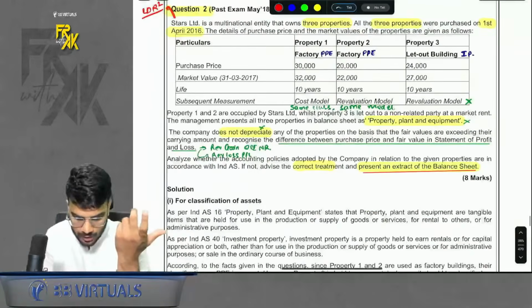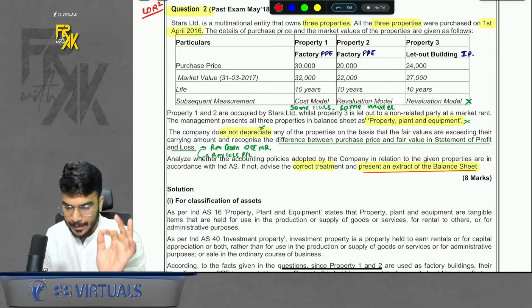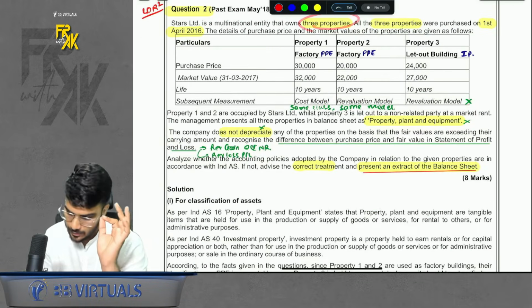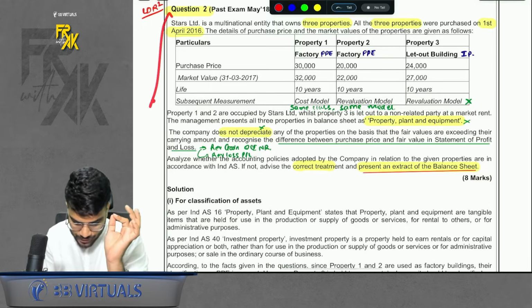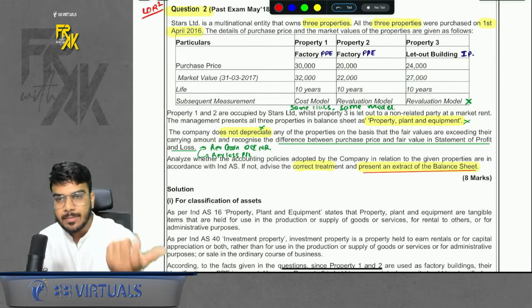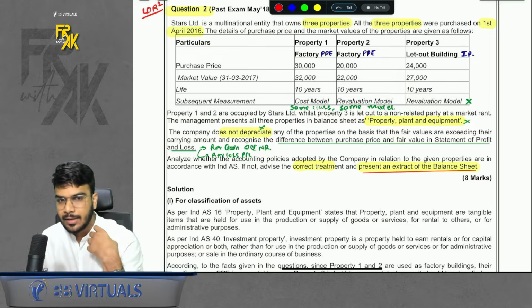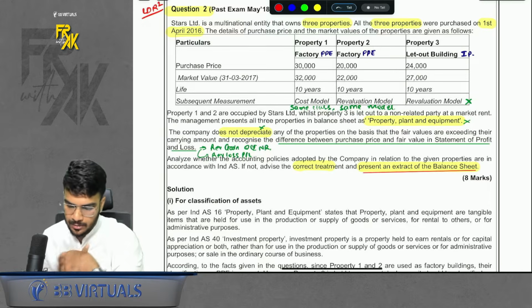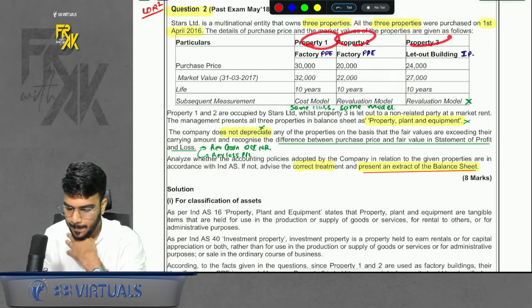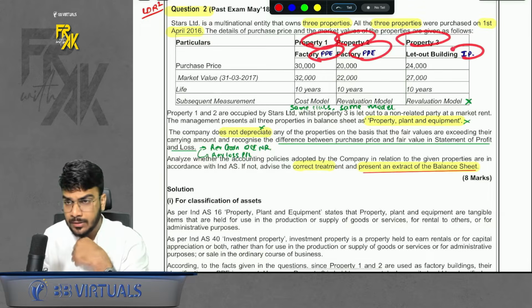Then we came to question number 2, a very, very good question. Why? Because here we have 3 properties, right? Now, the company has made certain mistakes in this question, so it asks us to rectify those mistakes. For example, they have 3 properties. The first 2 should be PP, the third one is IP, right?